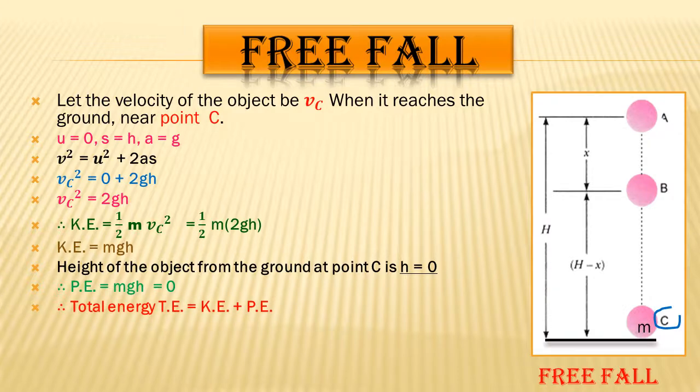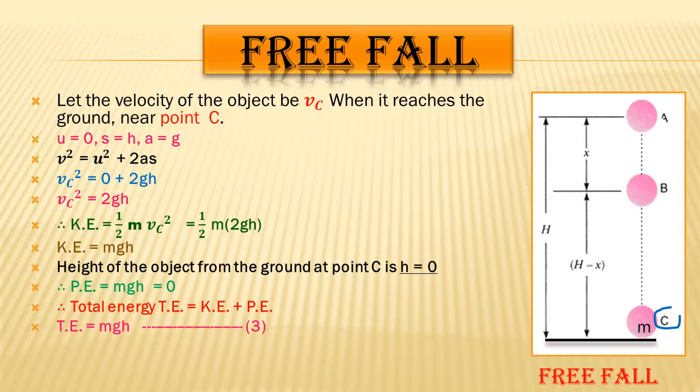And total energy will be kinetic energy plus potential energy. Student, let's put up all the values. We will get total energy is mgh. This will be our equation number 3. And student, here we can observe in all the 3 slides we got all the total energy is mgh only.